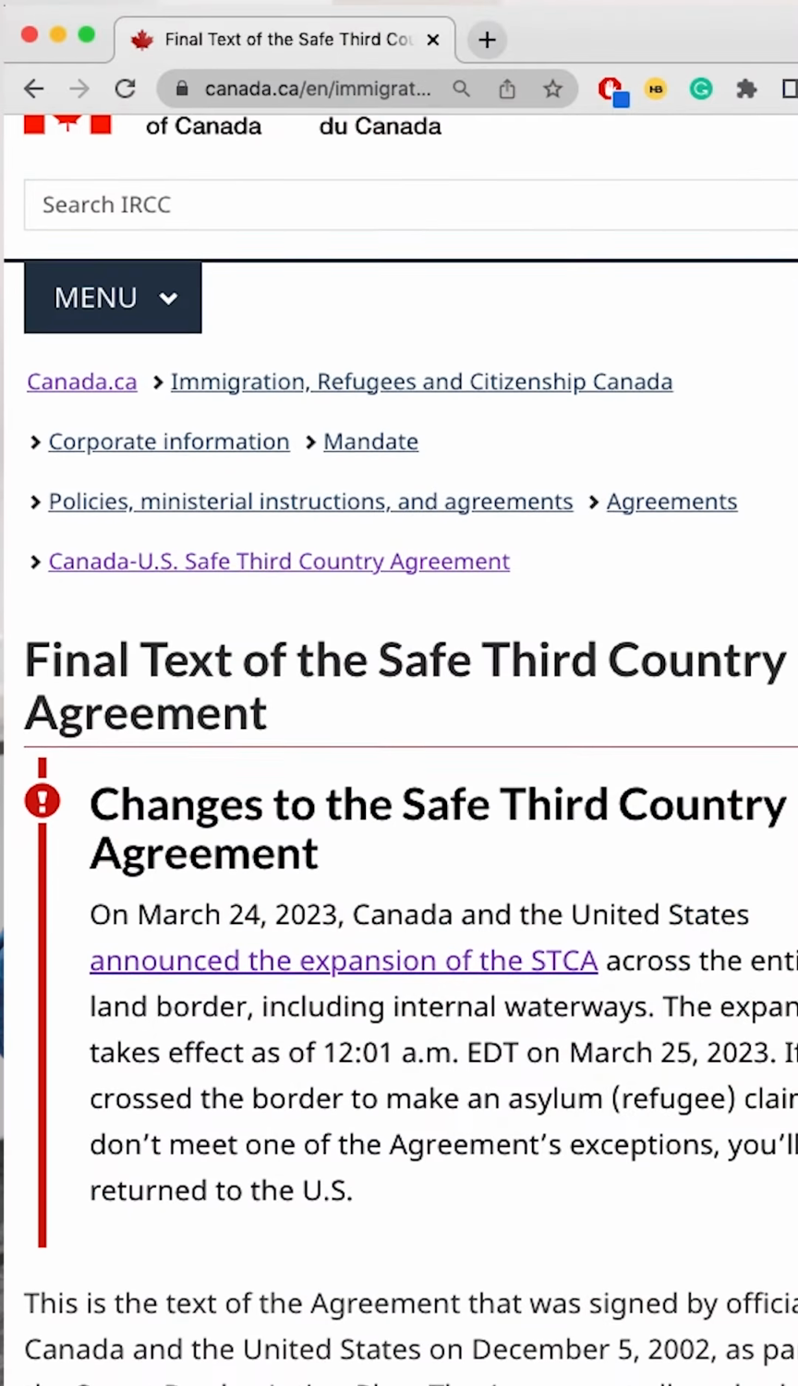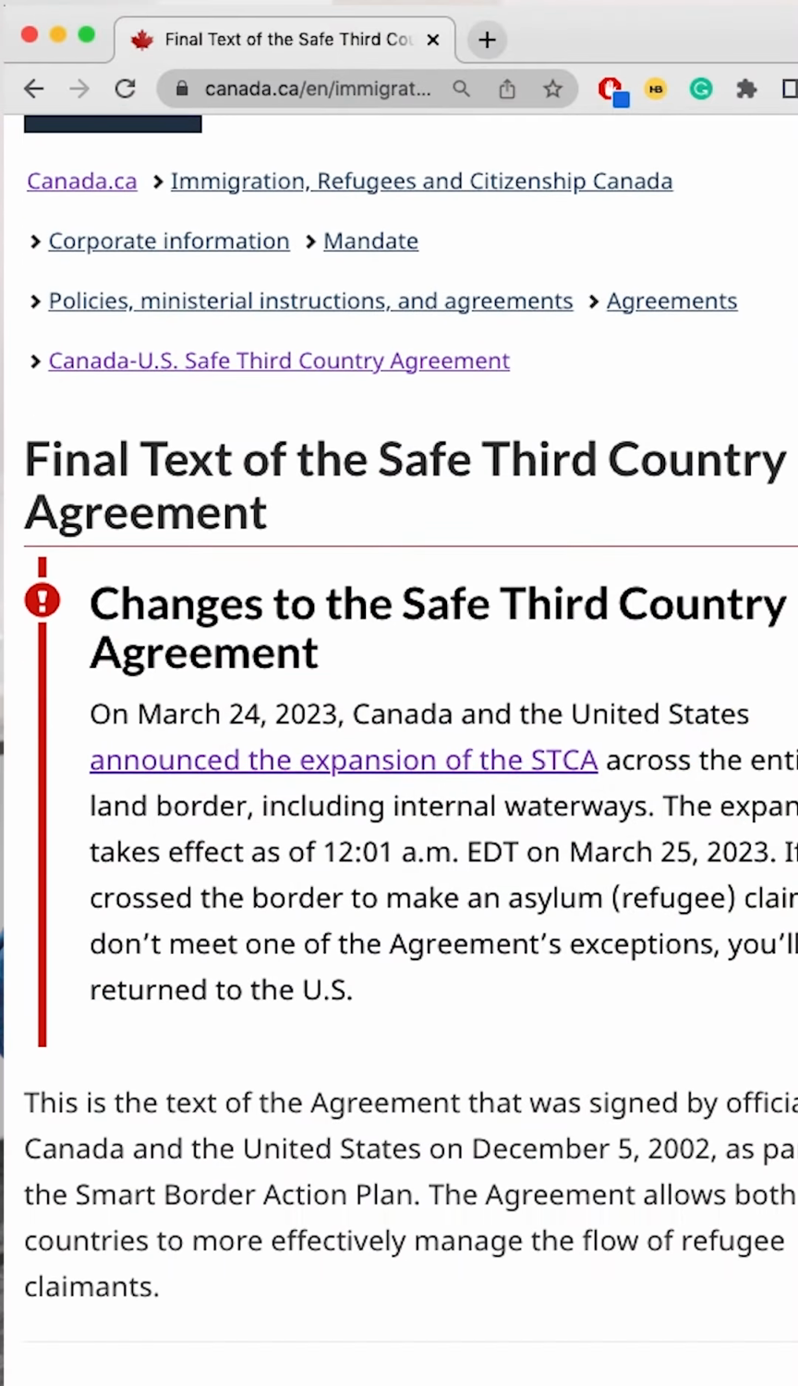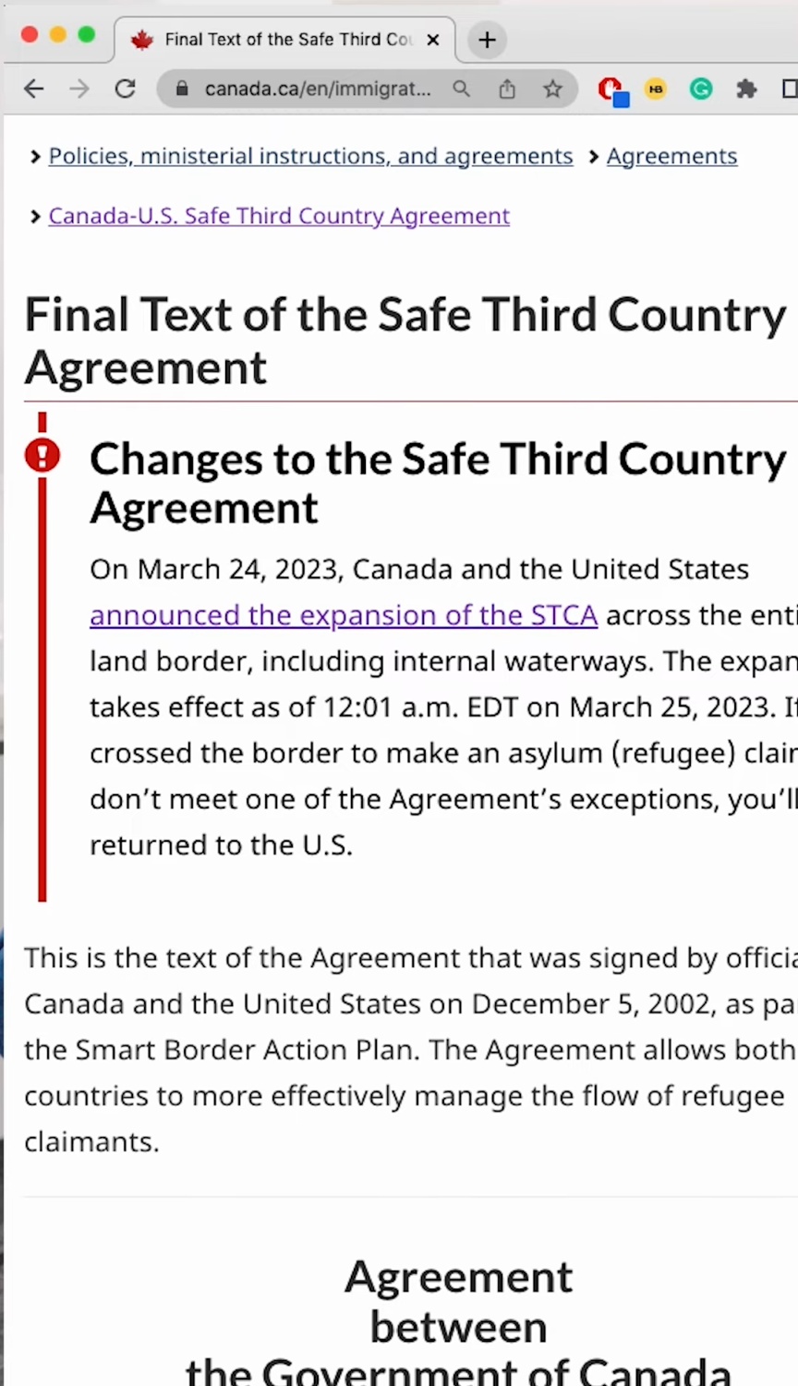Another exception under the STCA is if you are an unaccompanied minor, which is someone under the age of 18 and who is traveling without their guardian and does not have a spouse or common law partner in Canada or in the US. A third exception is if you hold a valid Canadian visa. It's important to view the government website, as mentioned before, to see if you fall under this exception to this STCA.